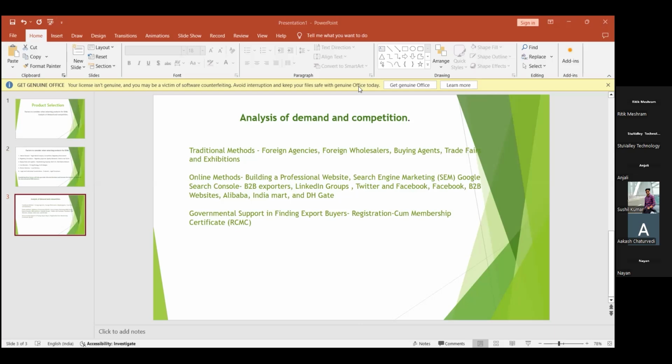He has to study the foreign agencies, any agencies or contractors that can tie up an exporter, the seller and the buyer, from one country to another country. There are other agencies as well.